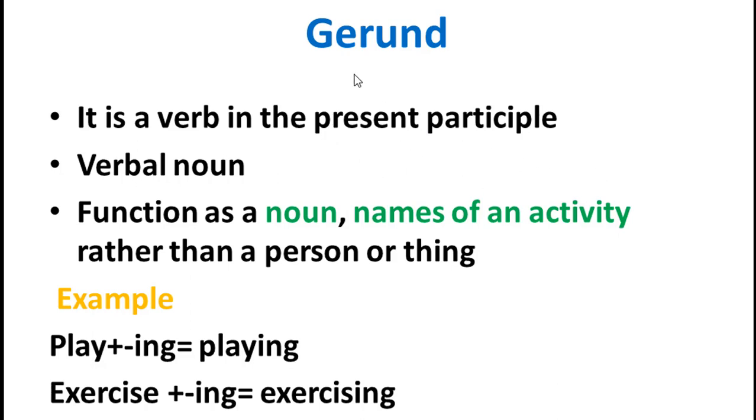ሁለተኛው የምናየው gerund ነው። gerund ማለት is a verb plus the present participle, or verb noun እንለዋለን። ማለት ነው gerund in a sense there is a verb and we can put an ing form as a verb, so that's called a gerund. So that is the present participle እንለዋለን ወይም verbal noun። Verbal noun means a noun which is derived from an action verb.